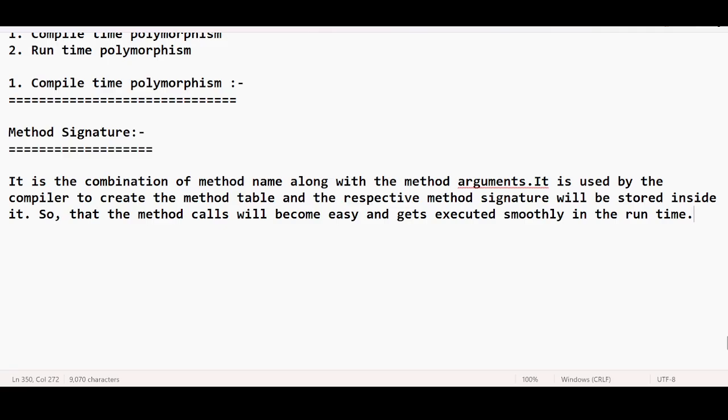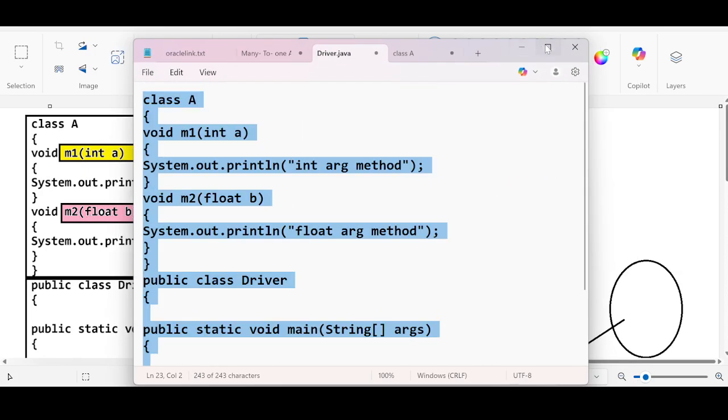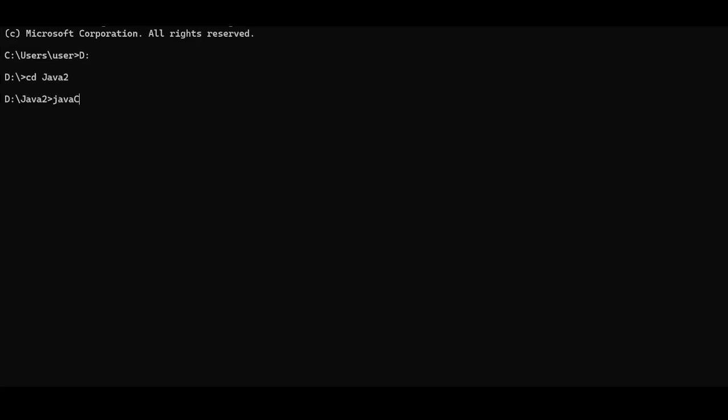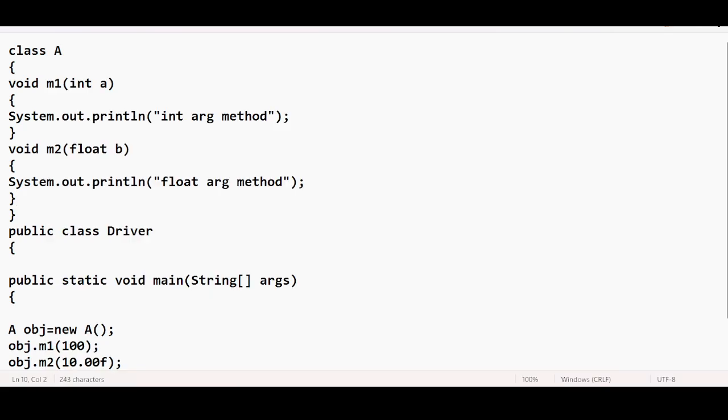Now the question is, what will happen? Let me execute this piece of code. javac driver.java, java driver. Okay, int arg method, float arg method. Now the question here is, you're using a method signature, no? So this is the method signature and this is the method signature, right? What if I try to duplicate this?